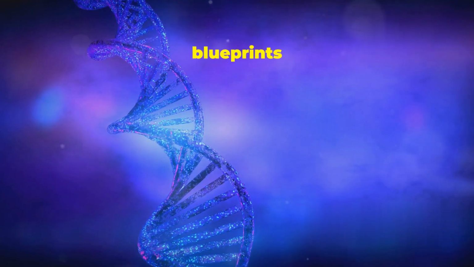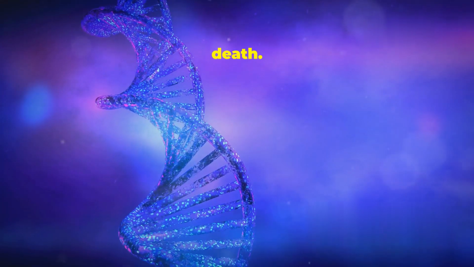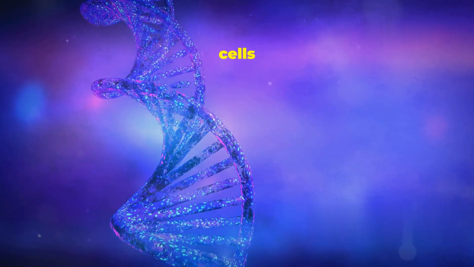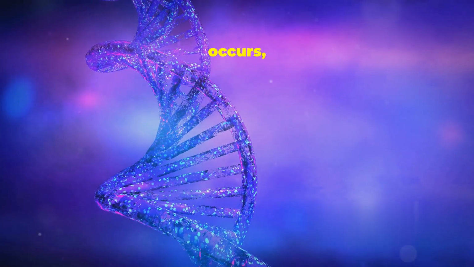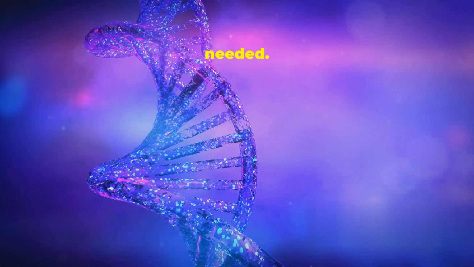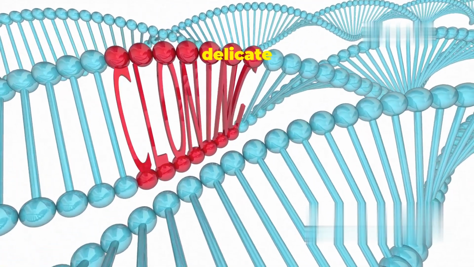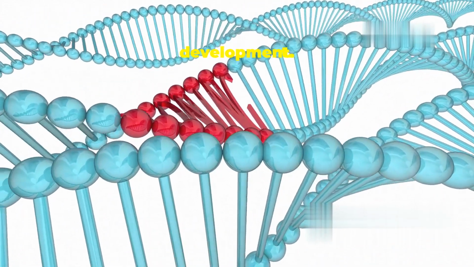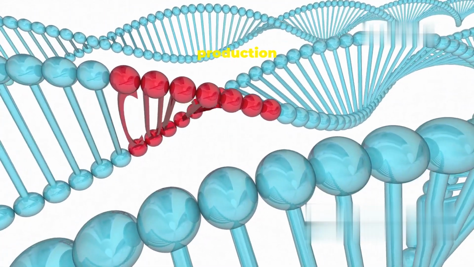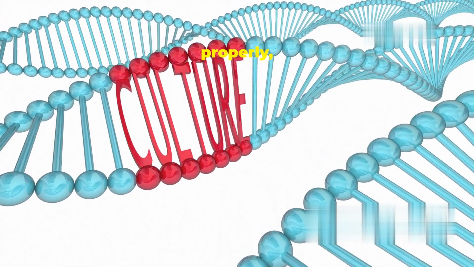Genes serve as the blueprints for the proteins that regulate cell growth, repair, and death. These proteins ensure that cells grow and divide in a controlled manner, repair any damage that occurs, and die when they are no longer needed. When these blueprints are altered or mutated, it can disrupt the delicate balance of these processes, potentially paving the way for cancer development. Mutations can lead to the production of abnormal proteins that fail to regulate cell growth properly, allowing cells to multiply uncontrollably.